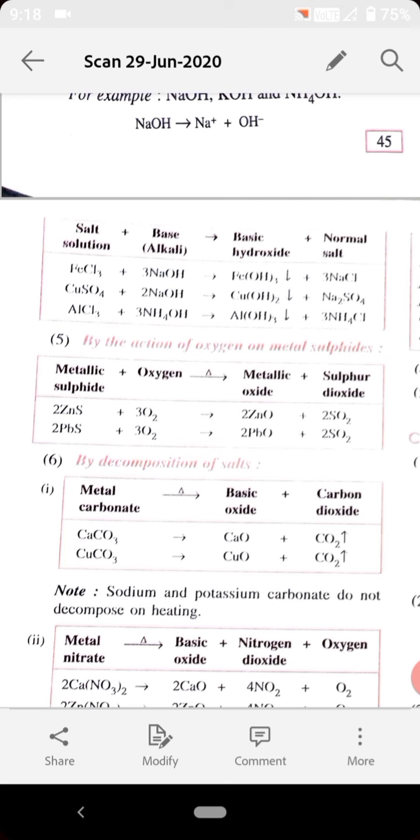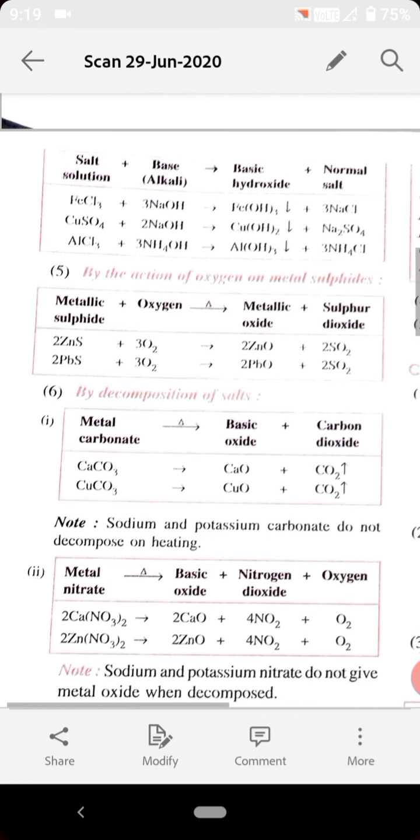When zinc sulfide reacts with oxygen, it forms zinc oxide, and sulfur dioxide gas is liberated. So zinc oxide is a base. That's why this method is used to prepare bases. Similarly, lead sulfide, when it reacts with oxygen, forms lead oxide, which is basic in nature, along with sulfur dioxide gas, right?